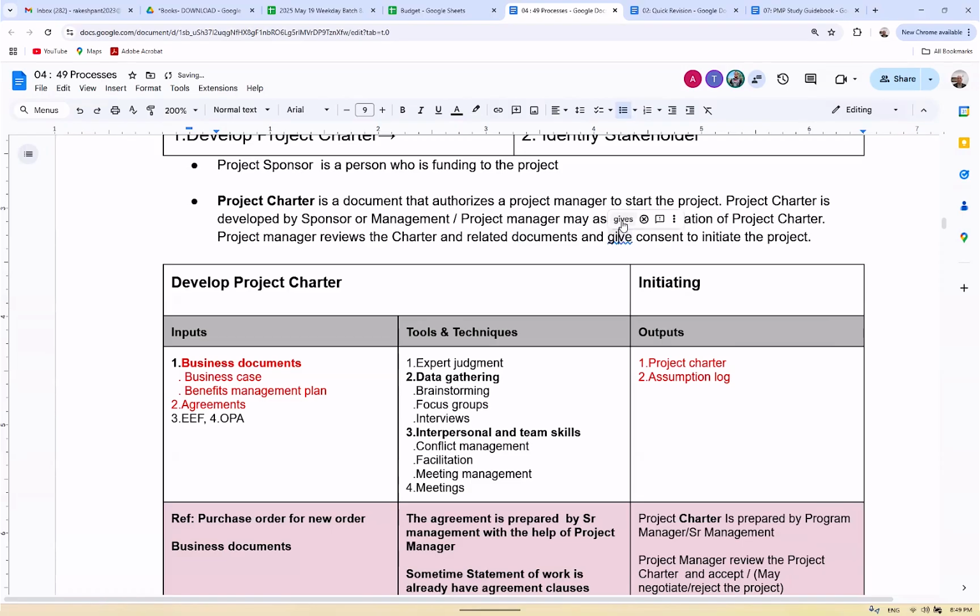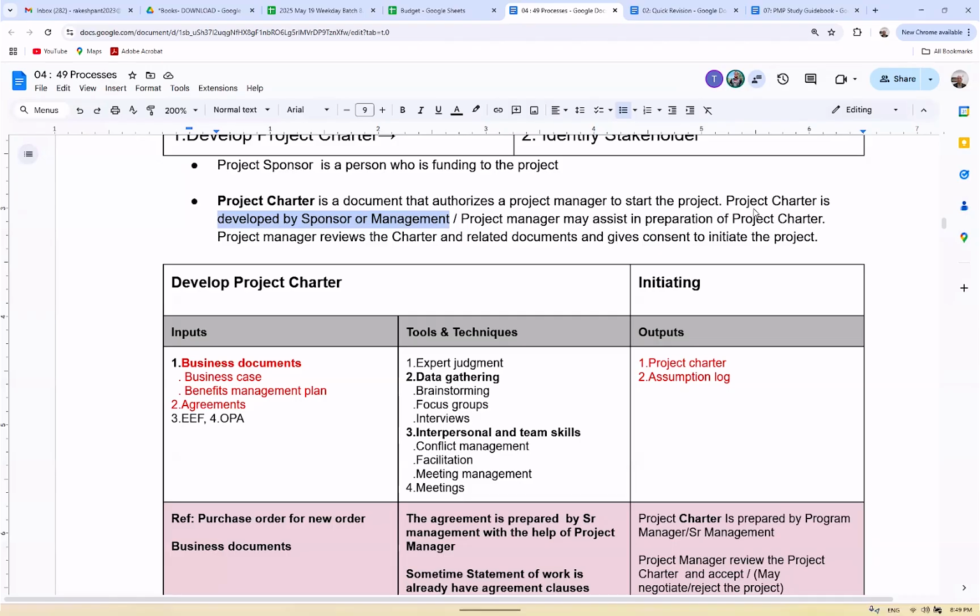But as good practice, as PMP practice, it says that the project manager may assist in preparation of the charter, but the ownership has to be with the senior management, because the charter or job card is given to you. You are a supervisor, so the order has to come from the top. You cannot make a job card for yourself about what you're supposed to do. It has to be officially told by those people.